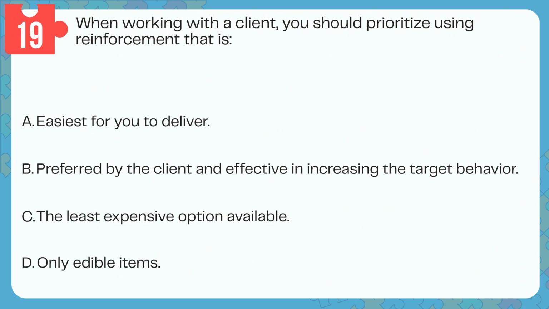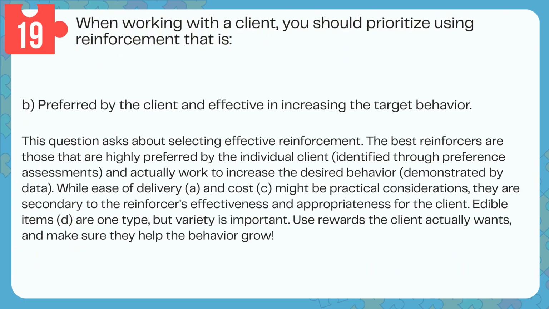Question 19. When working with a client, you should prioritize using reinforcement that is: A. Easiest for you to deliver. B. Preferred by the client and effective in increasing the target behavior. C. The least expensive option available. D. Only edible items. Answer: B. Preferred by the client and effective in increasing the target behavior.